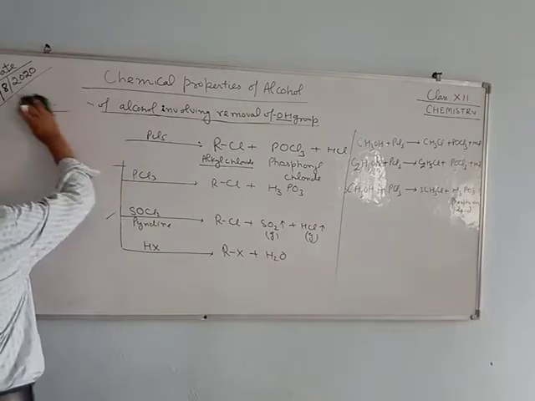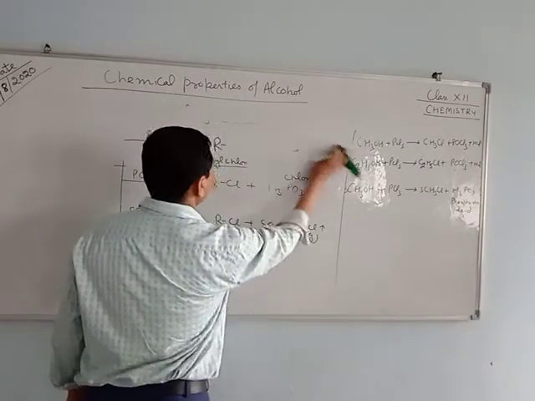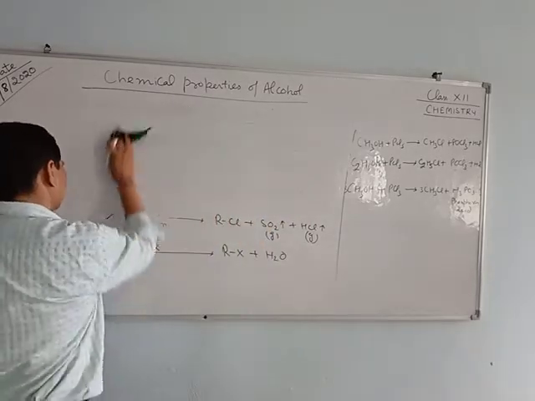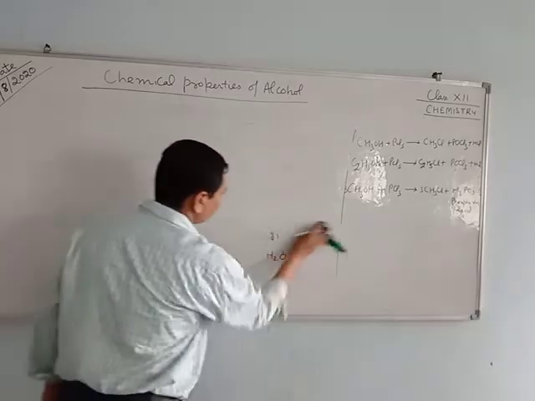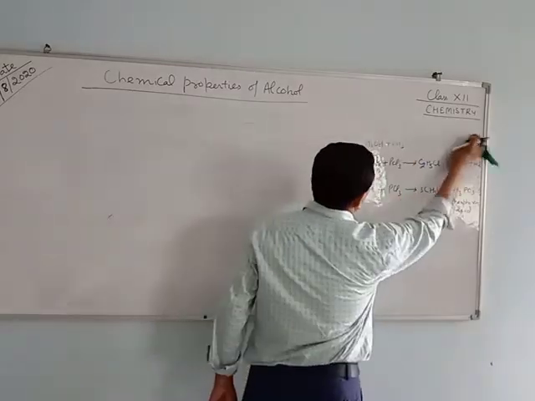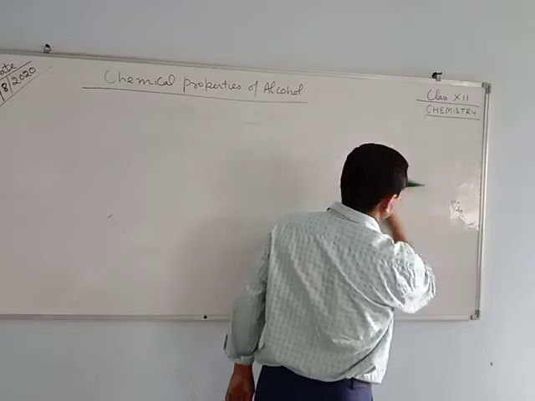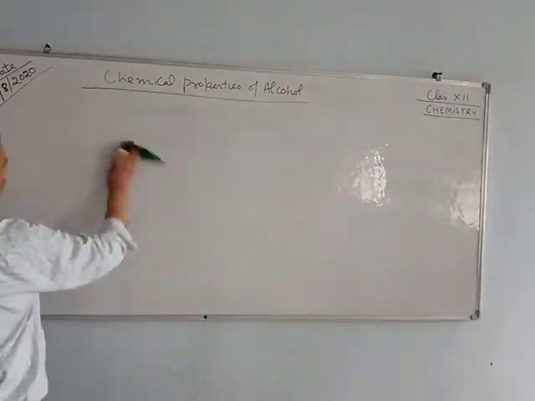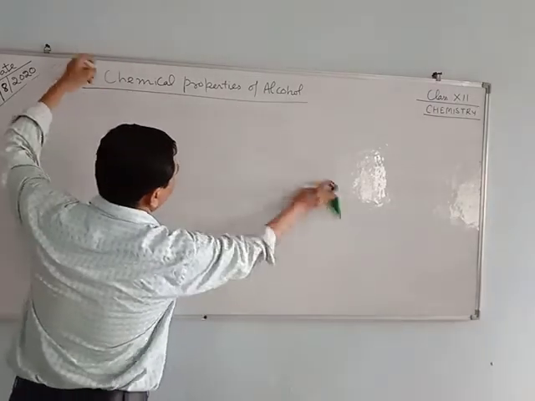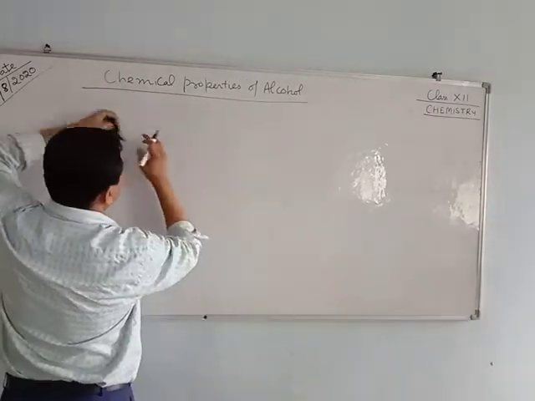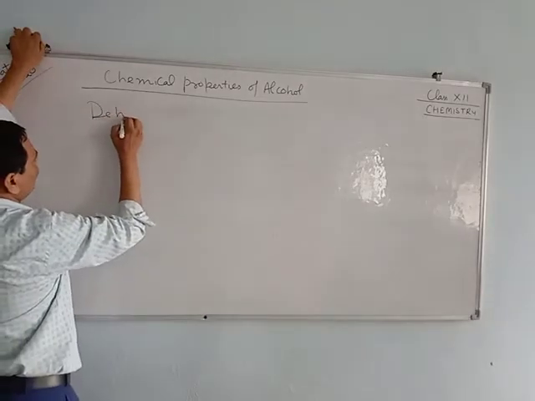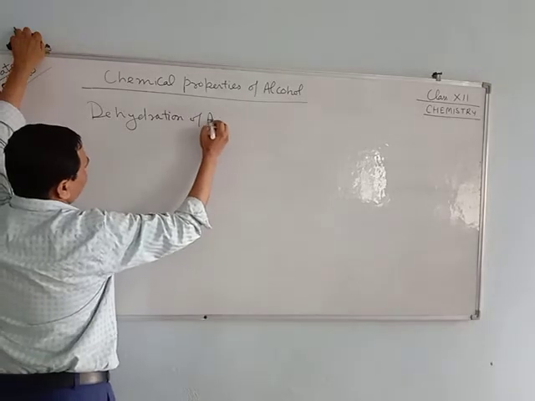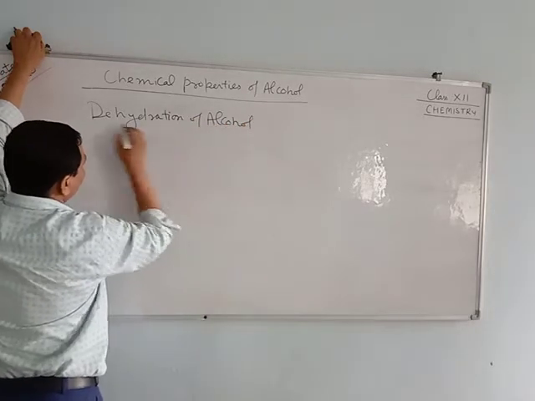Now, the next property of alcohol is dehydration of alcohol. Alcohols on dehydration give alkene and ether. It depends on the temperature. Dehydration of alcohol.